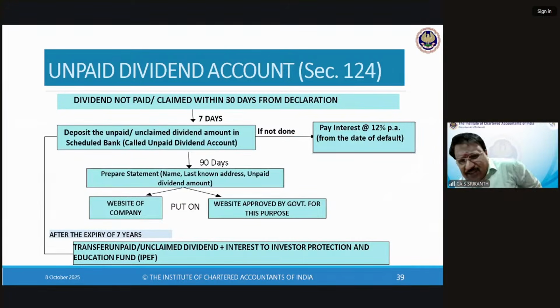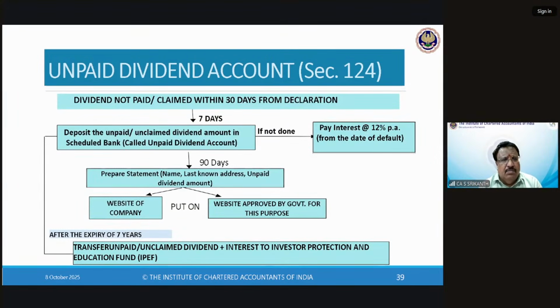Now, once it is declared, we also saw this because we had a little more time. Since it was the last fag end of the session, you might not have caught it, so let's go through it again. Dividend should be paid within 30 days. Fundamental.